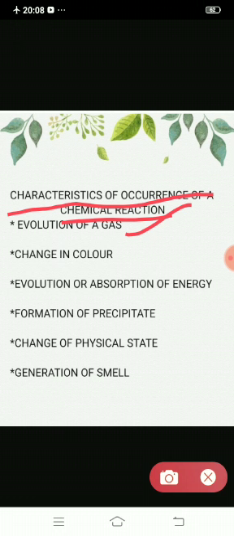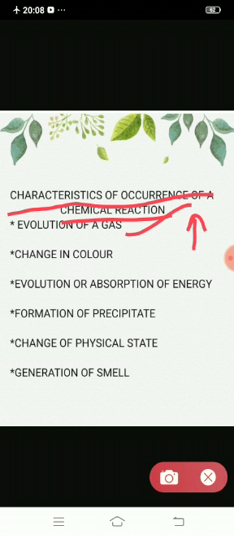Those changes can be in the form of evolution of a gas. When the reactants react, a gas can be given off. Like if any liquid is reacted or heated, it will convert into vapor in the form of bubbles, and the gases escape. That is known as effervescence. Always we show a product in the gaseous state with an upward arrow.